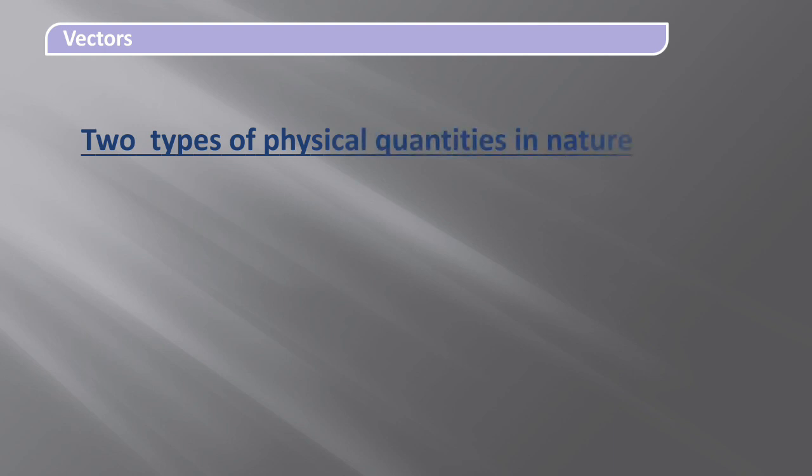First, we know there are two types of physical quantities in nature. First one, scalars, and second one, vectors. Then what are scalars and vectors? So these are the two quantities. Let us study the first one, scalars.